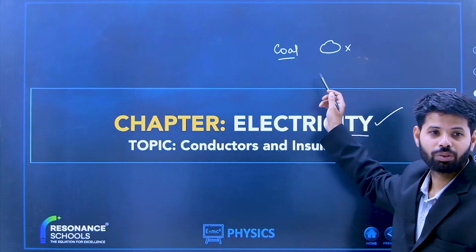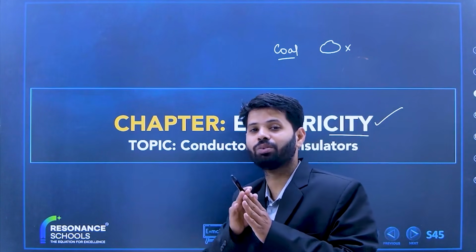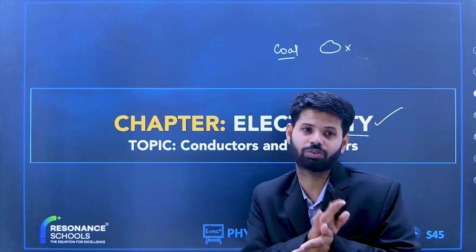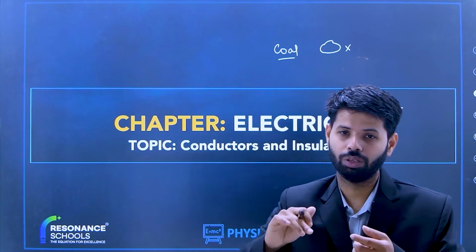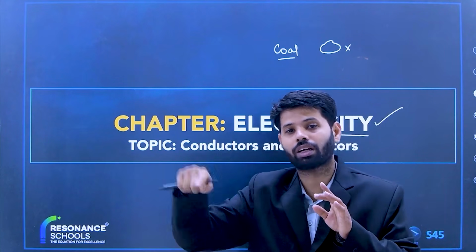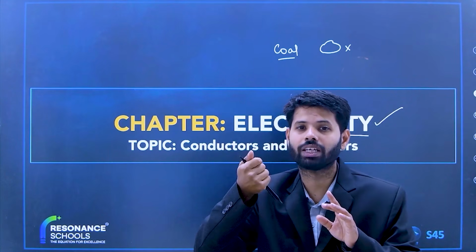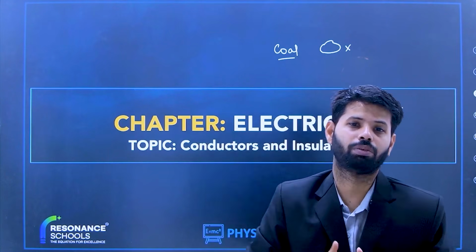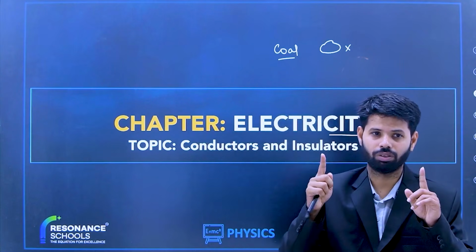Electricity is infinite, but coal is limited. Beta, we produce electricity actually with the help of coal. You know how? We burn the coal, heat is produced, then water is boiled, and then steam is produced. The steam goes and runs the turbine, and the coils move inside the magnet, and then this electricity is produced. So that's why we cannot save it. It is a running thing. We have to supply it.